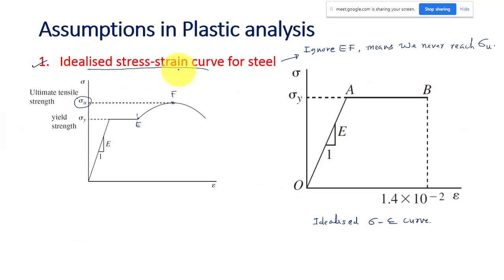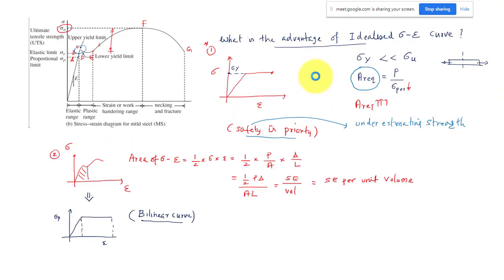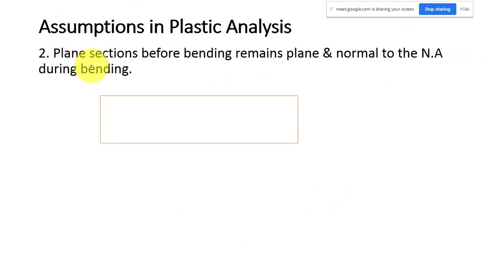So we are taking the idealized stress-strain curve for the plastic analysis. How it affects the design is what I was explaining. Finally we will be on the safer side, and the computational effort to solve it will be much simpler than dealing with the actual curve. The remaining assumptions are the same.